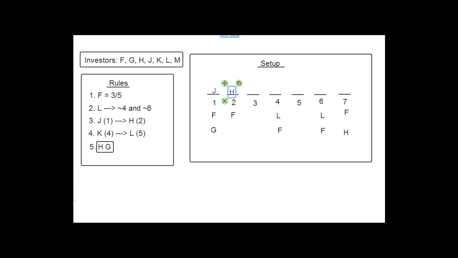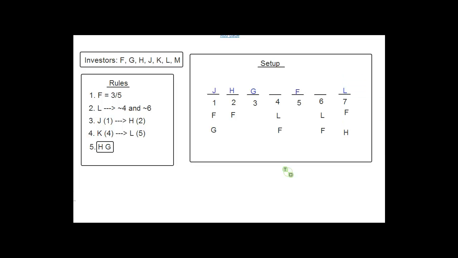And now you guys might be going ahead of me here, but G is going to go in 3, right? Because of the HG block, okay? And now let's see, F had to be in either 3 or 5, but G is already in 3, so F can't be in 3, so F is going to have to be in 5, right? And so now who's left? So far we've used up J, H, G, and F. So we have K, L, M left. And one of the rules says that L can't be in 4 or 6. So the only place left open that L is allowed to go is in 7.